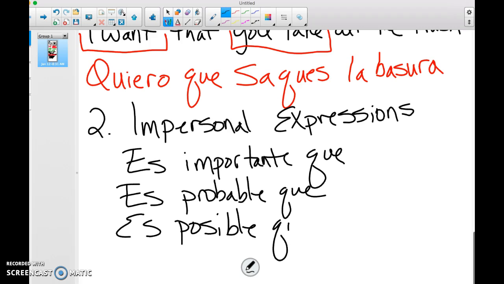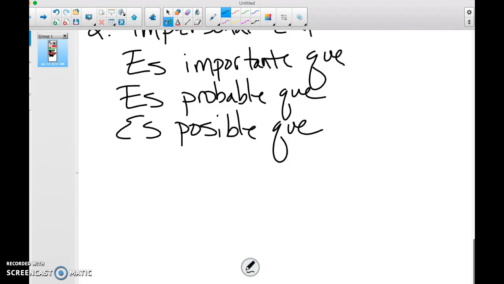There's so many. Now earlier, with querer, we talked about how we needed a switch in subject and we needed a que. Do those occur in these impersonal expressions? They do, and you don't even have to come up with it. Because the que is already here, and the switch in subject exists organically. Because es means it. So no matter what comes after this statement, it's going to be a switch in subject. Because the it is just on its own. Okay? It's necessary, it's important that you wear clothes to school. It's necessary that we consider having a snow day tomorrow.